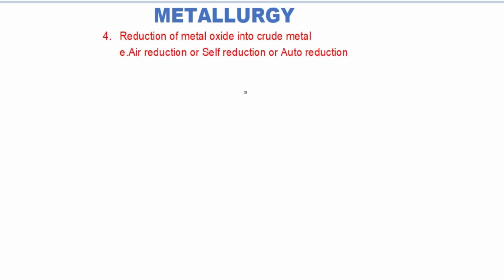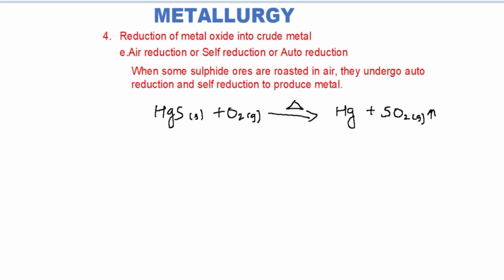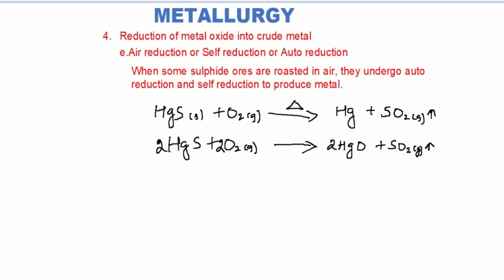When some sulfide ores are roasted in air, they undergo auto reduction or self reduction to produce the metal. For example, cinnabar, mercury sulfide, the ore of mercury, when roasted in air, produces mercury. This reaction actually takes place in two steps. In the first step, mercuric oxide is formed. In the second step, the mercury oxide decomposes on heating to give metallic mercury.